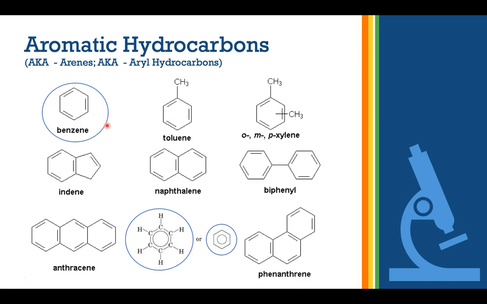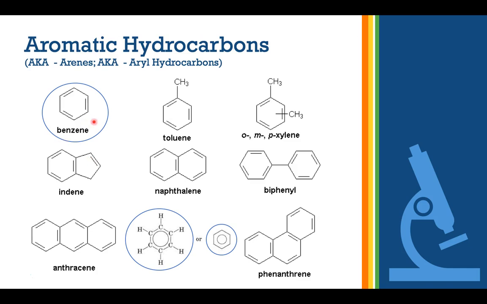Look at this. Benzene has alternating double bonds and single bonds. This is what the hydrogens connected to the carbons would look like for benzene. And it can also be written like this. This is the shorthand notation. Remember that we're learning chemistry grammar and how to draw things? Well, chemists don't have time to draw every single hydrogen all the time. So we're going to be learning to draw a lot of hydrocarbon structures today.